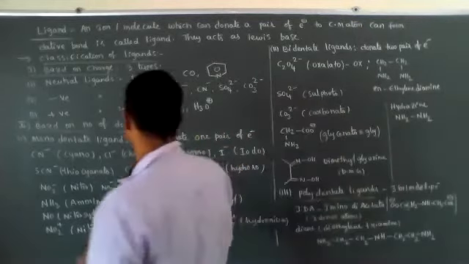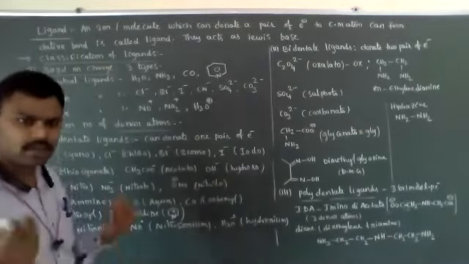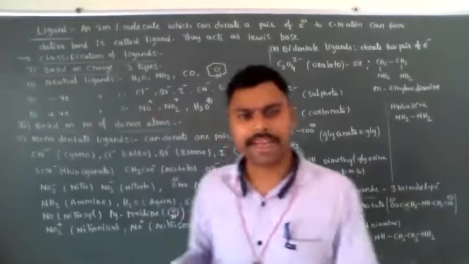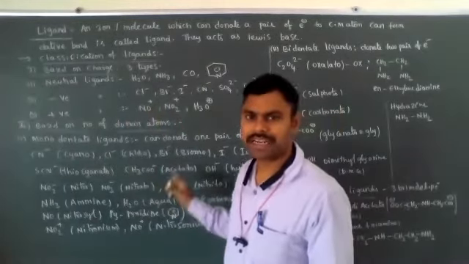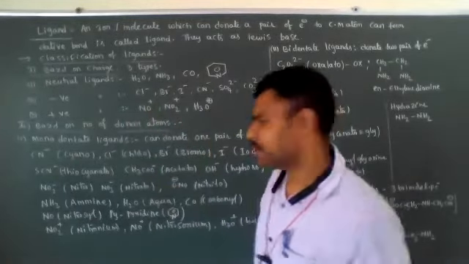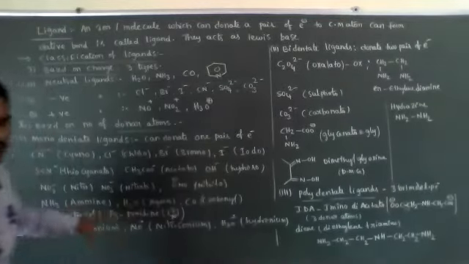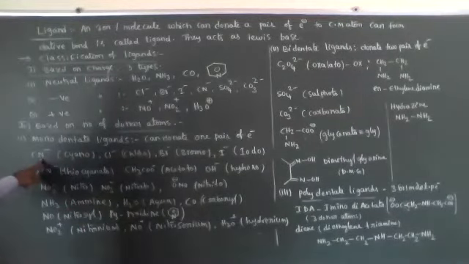What are the examples? These monodentate ligands can also have negative charge, positive charge or be neutral. Some examples, intermixed: CN minus.